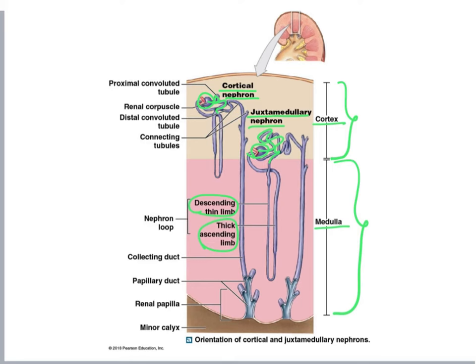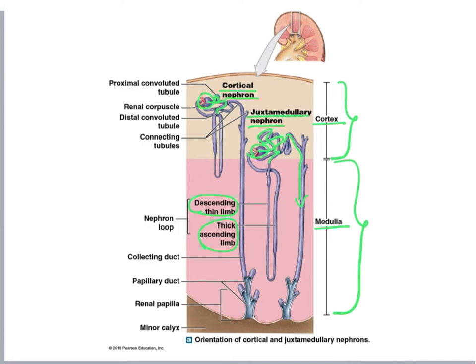And that's where we see the biggest difference between the cortical and the juxtamedullary nephron, which is the length of the nephron loop that dives into the medulla. So the juxtamedullary nephron goes deep into the medulla, and the cortical nephron doesn't go as deep. Then after the nephron loop, we have the distal convoluted tubule that connects with the collecting duct.